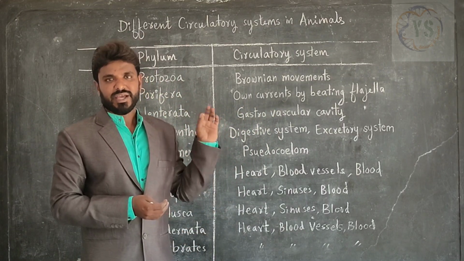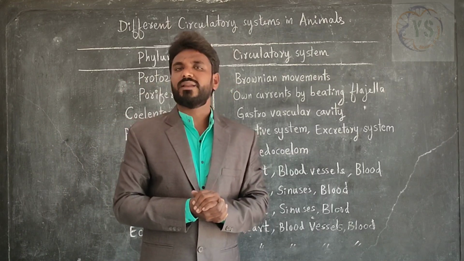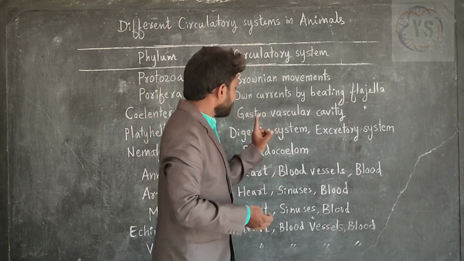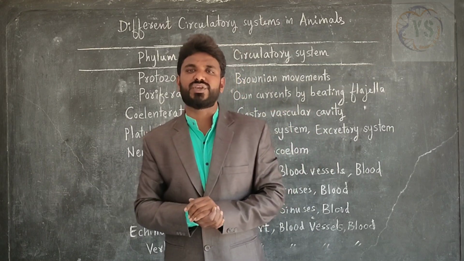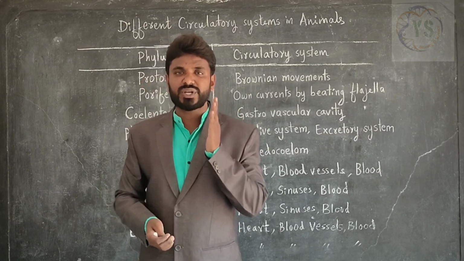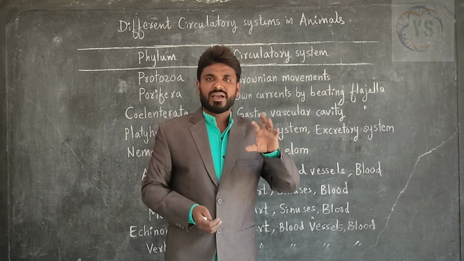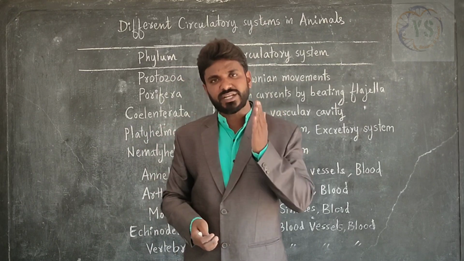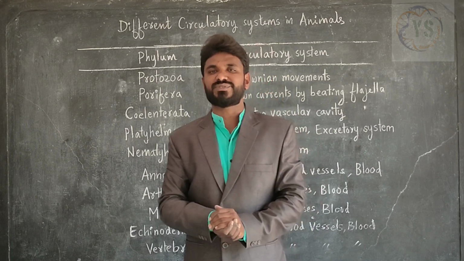Next, Platyhelminthes. Examples, planaria and Fasciola hepatica. All these are examples for Platyhelminthes. In Platyhelminthes organisms, there is no special circulatory system. The digestive system and excretory system both are involved in the process of circulation. The digestive system involves digestion of food material and transportation of digested food to all body parts, and the excretory system involves collection of waste material from all body parts. Like that, the digestive and excretory systems are involved in transportation of substances.